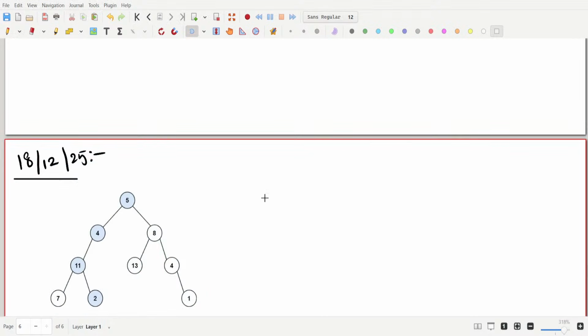Still it is lagging. I don't know why. I think you can see that lag. Are you able to see it?